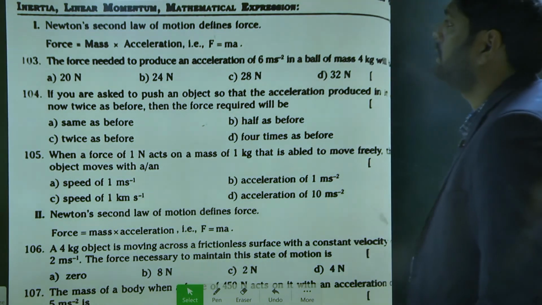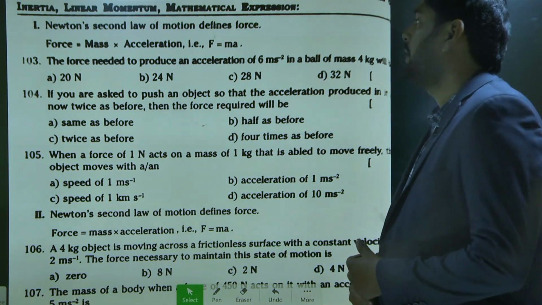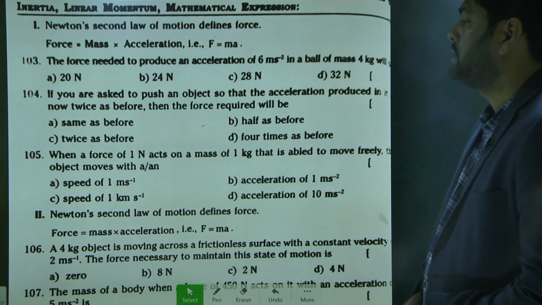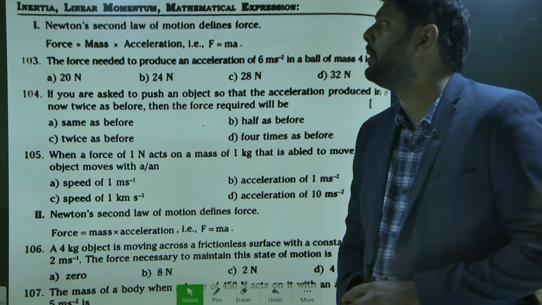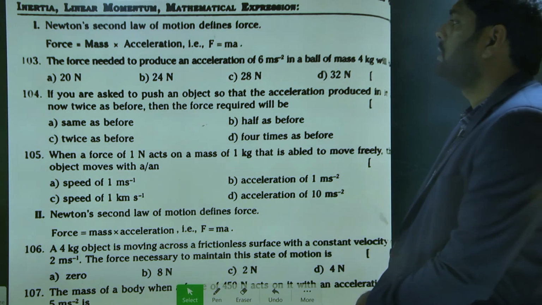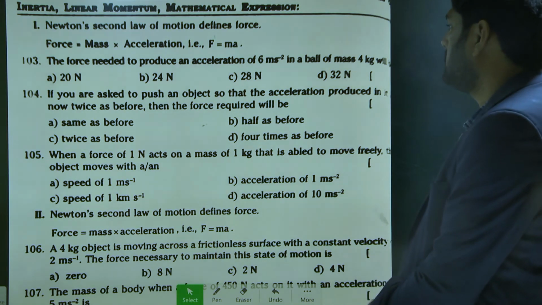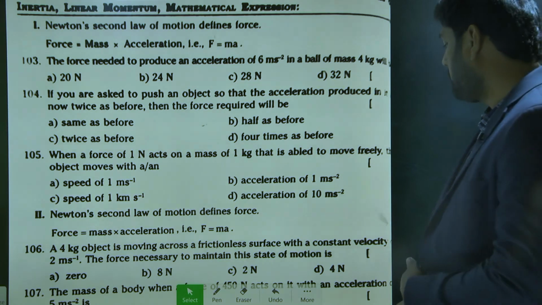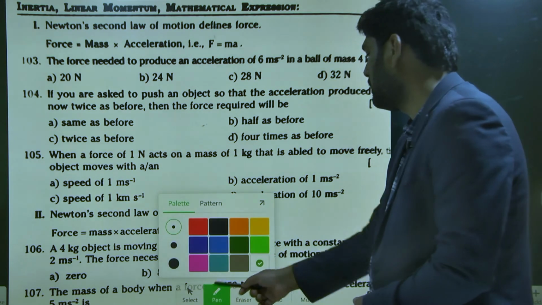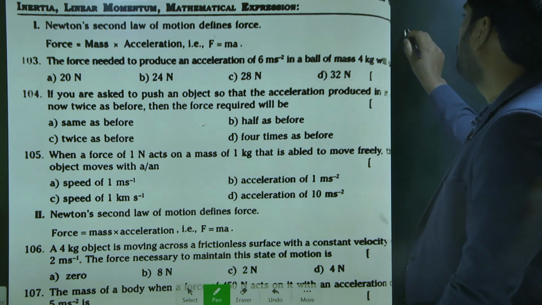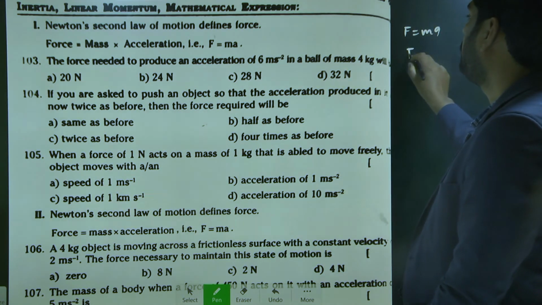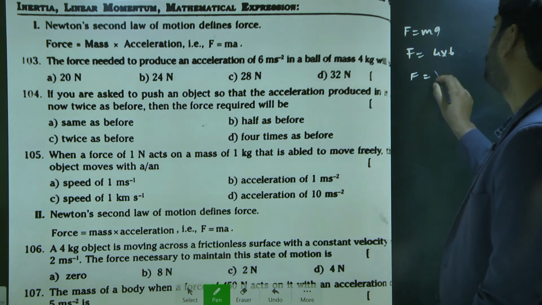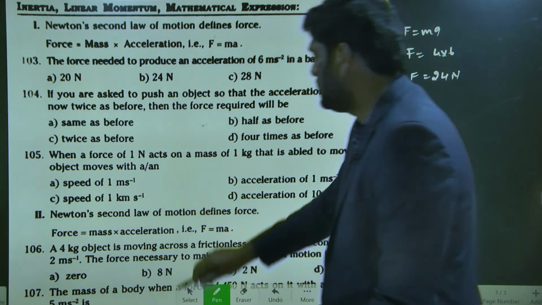What is the question here? Newton's second law defines force. This is a paragraph question. See, force is equal to mass into acceleration, that is, force equal to MA. Now, question 103. The force needed to produce an acceleration of 6 meter per second square in a ball of 4 kg will be. Tell me. Option B, sir. How? F is equal to 4 into 6, so totally 24 Newton.